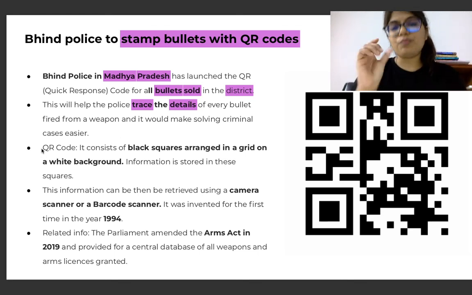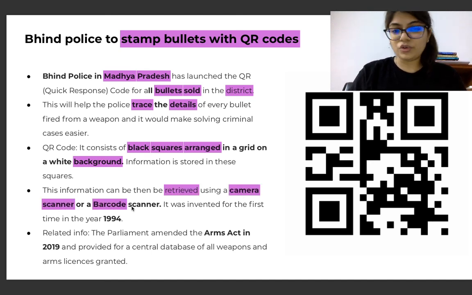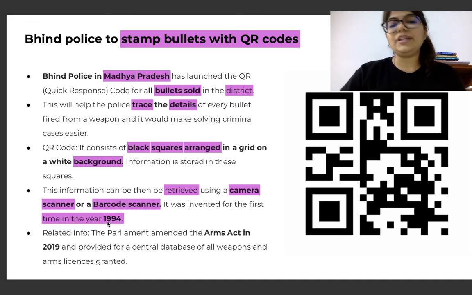Now, to give you a brief understanding of the QR code, it consists of black squares arranged in a grid on a white background. You can see exactly in the image that there are black squares arranged in a grid on a white background, right? Information is stored in these squares, right? Now, this information can then be retrieved using a camera scanner or barcode scanner, right? It was invented for the first time in 1994.